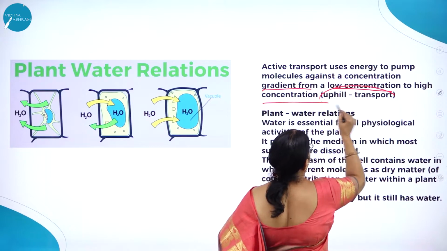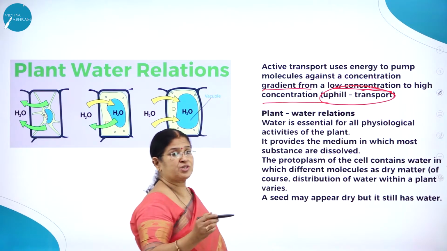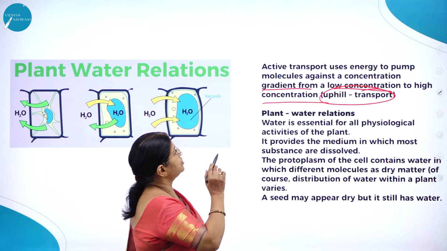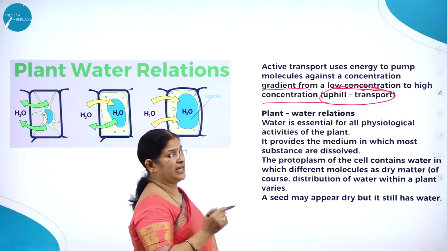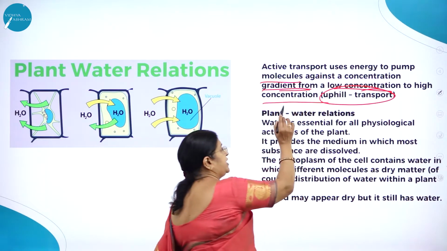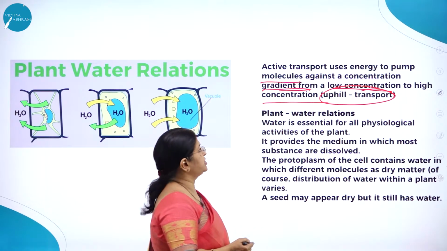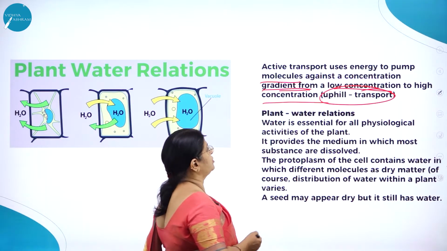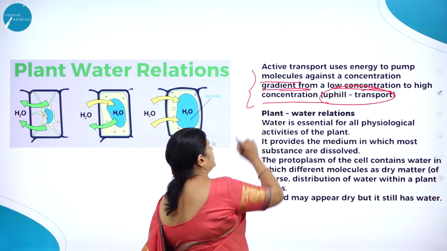This is called uphill transport. Diffusion is called downhill transport. So this is all about active transport.